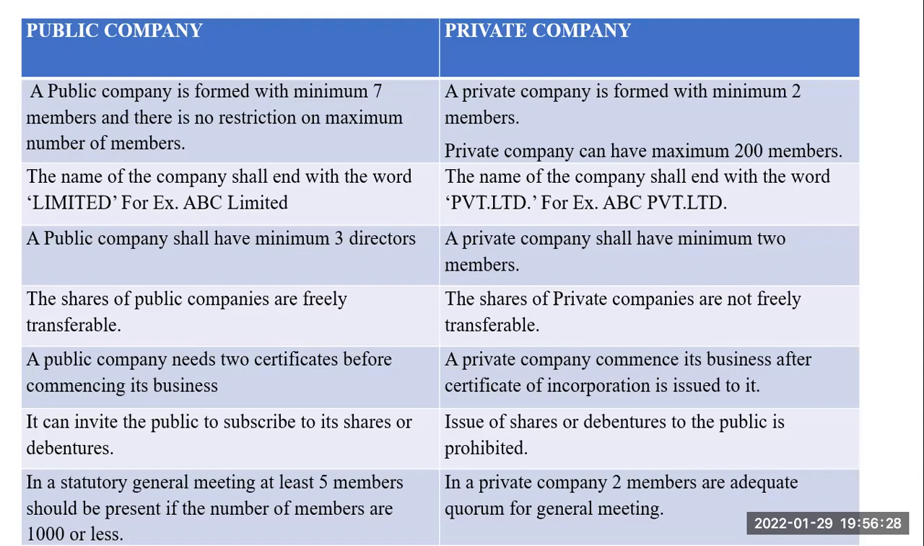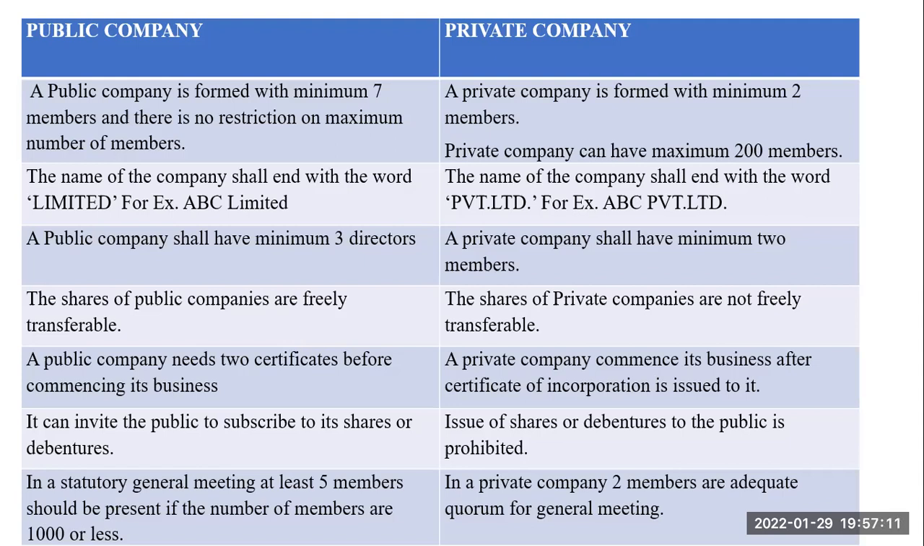The shares of public companies are freely transferable. This is one of the most important advantages of public companies. It means if you want to sell the shares of public companies, you don't need to take anybody's permission. As per your wish, at any time you can transfer the shares of public companies, because these shares are freely transferable. While the shares of private companies are not freely transferable.